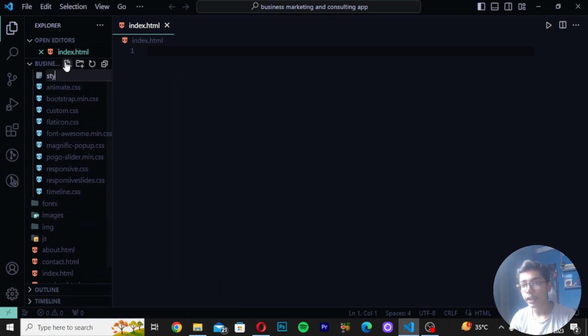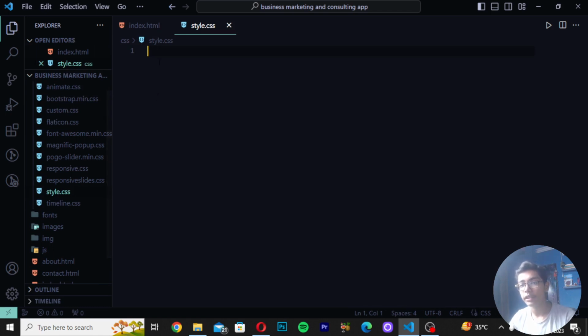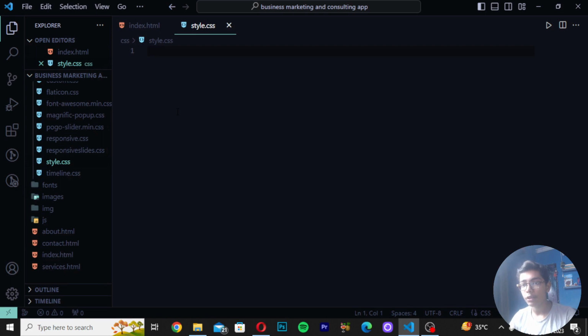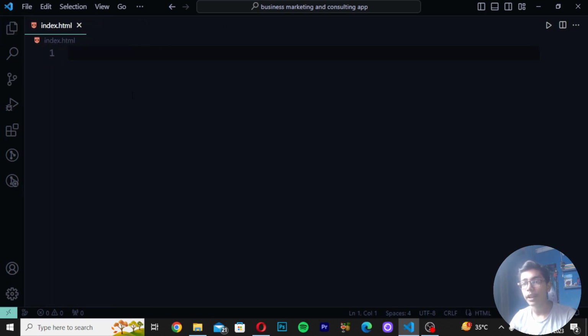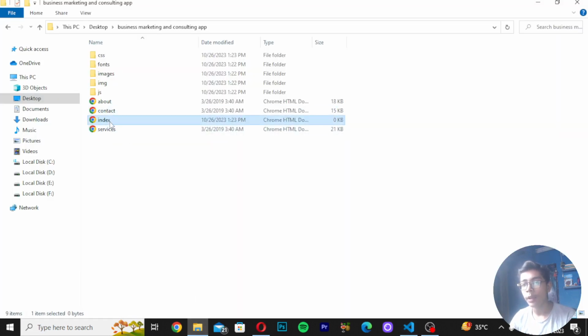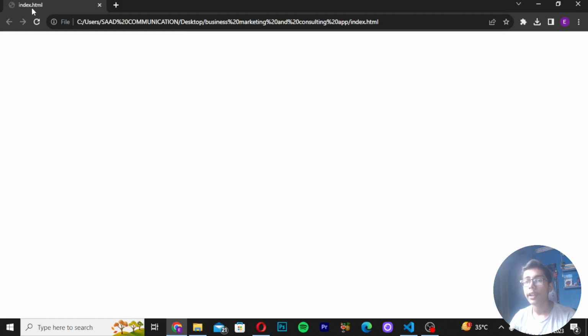Then again you have to create a style.css file, so we can just do the styling work on this file here. Then remove this file, press Ctrl B to close side panel, and now open this file in the default browser, which is Google Chrome. So you can see I have opened my file, and we are only getting the title as index, and nothing we are getting on the file.